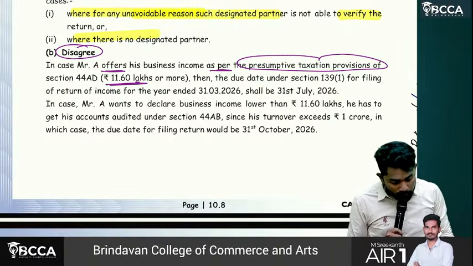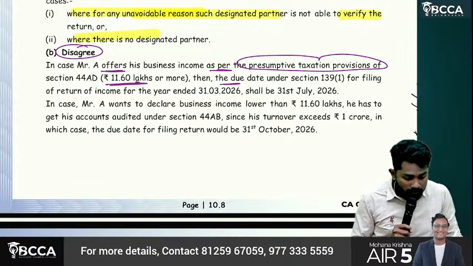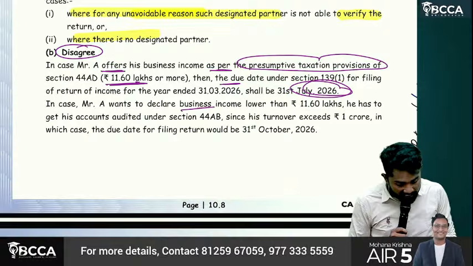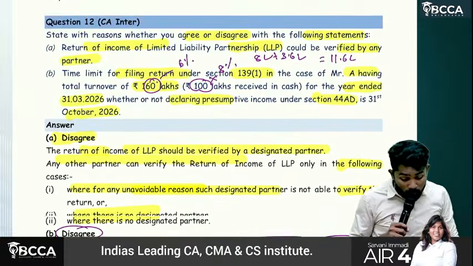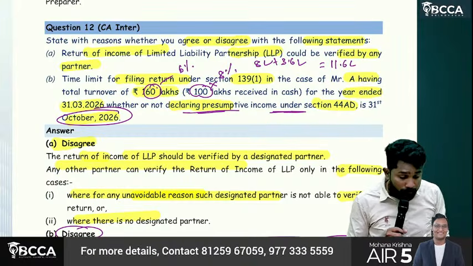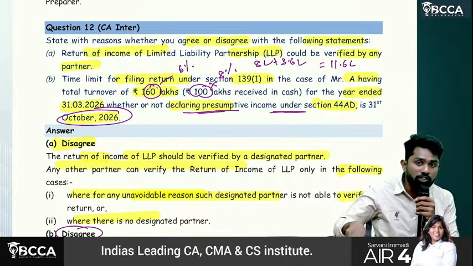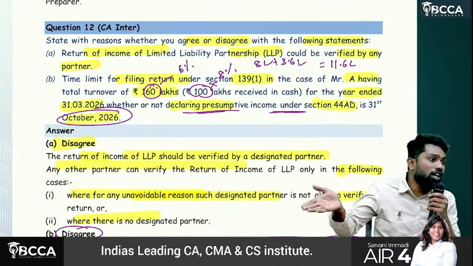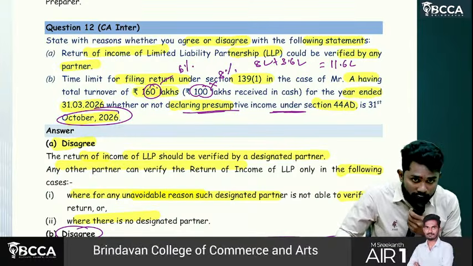So if we opt for presumptive taxation, then the due date will be only 31st July because audit is not applicable. If we don't opt for presumptive taxation, then audit is applicable. In that case, it is 31st October. But what they said, irrespective of whether they opted for the presumptive scheme or not, their due date will be 31st October. It is wrong. If they opt for the presumptive scheme, the due date is 31st July only because audit is not applicable. If they don't opt for the presumptive scheme, then the due date is 31st October.